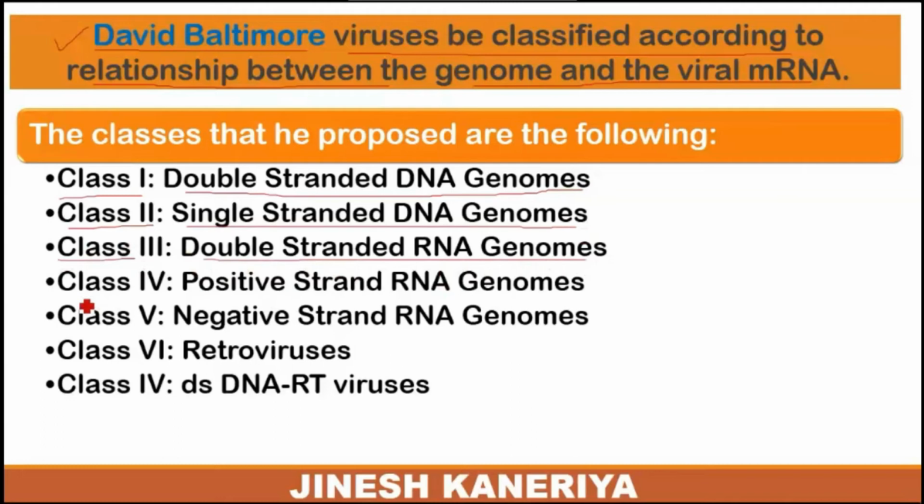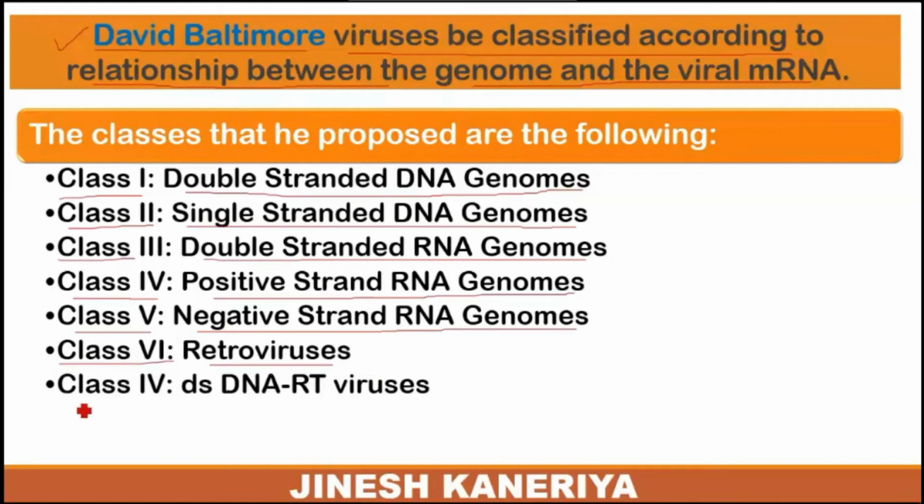And class 4 contains the positive strand of RNA genome. Class 5 contains the negative strand of the RNA genome. Then class 6 contains the retroviruses. So it will be capable of using the reverse transcriptase system. It means it will be converted from the RNA form to the DNA form.